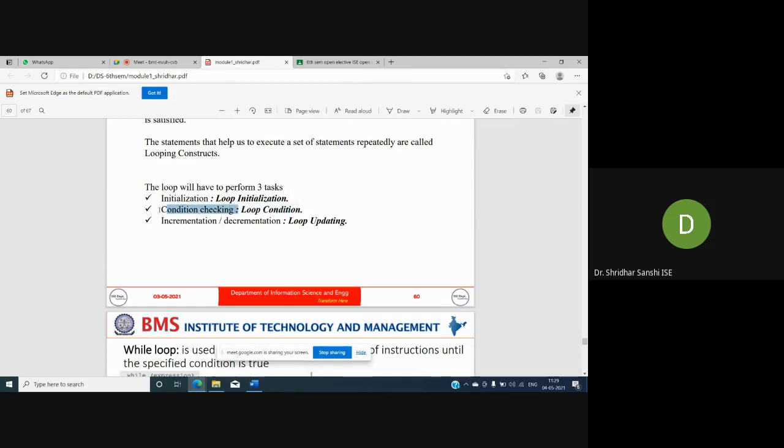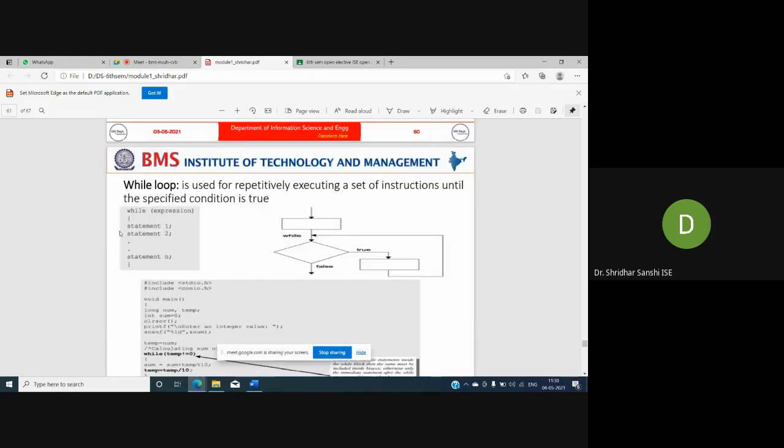If this condition checking is true, then I need to execute these instructions again. If this condition becomes false, then I no longer need to execute these instructions. That is very important when you define it. This initialization, we'll see with respect to one example, and you will understand. So the first looping instruction is the while loop.